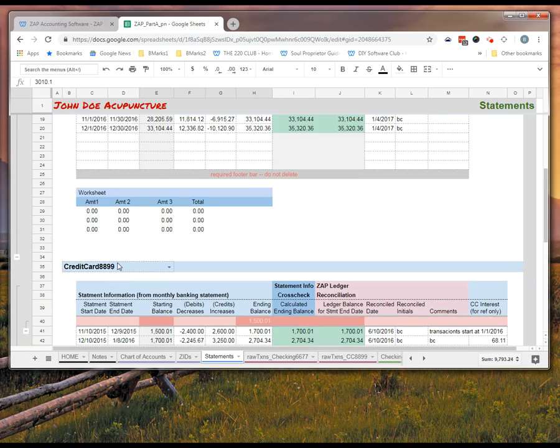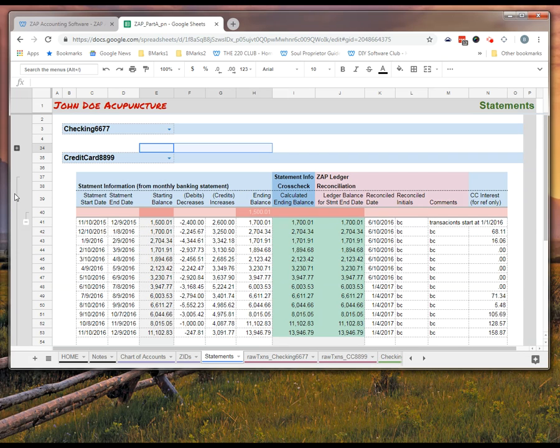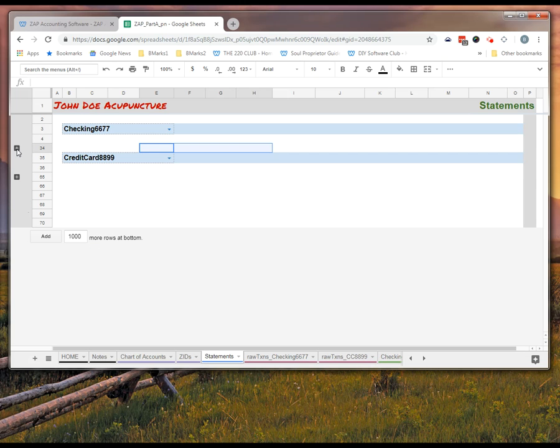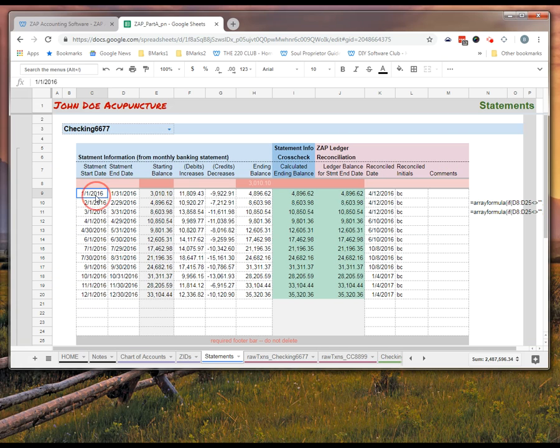Most recently, I worked with somebody that had about 3 or 4 checking accounts and 4 credit cards, and they all expand and contract nice and neat, so something like that. What we basically have here is a place for you to track your header information for your statements. So, for example, here's a start date and end date, a starting balance, increases, decreases, and an ending balance.